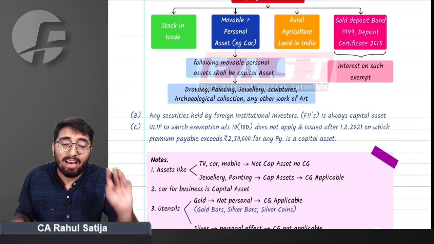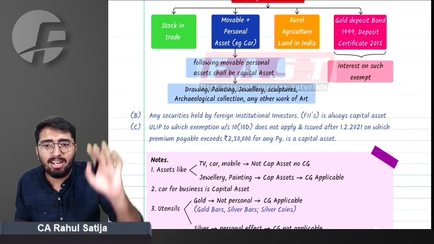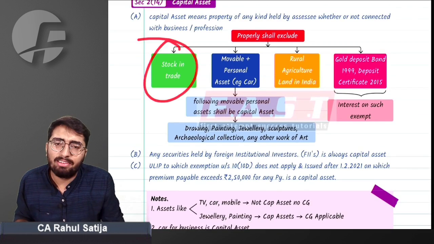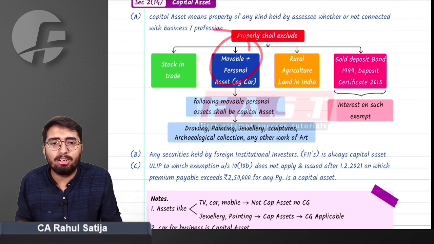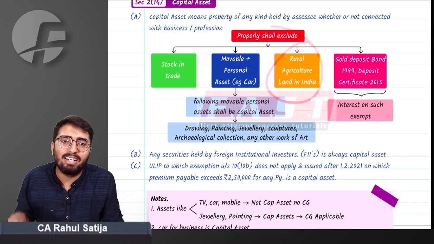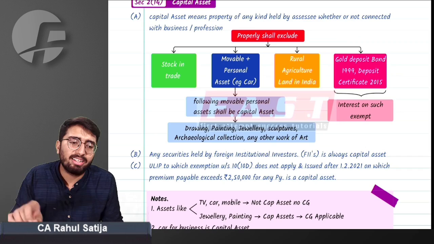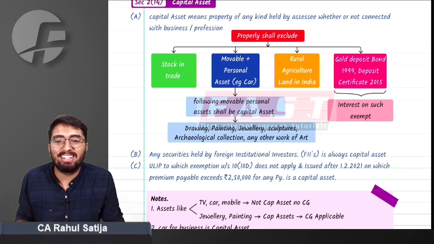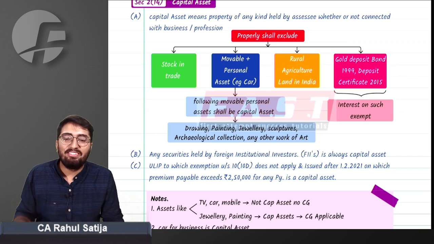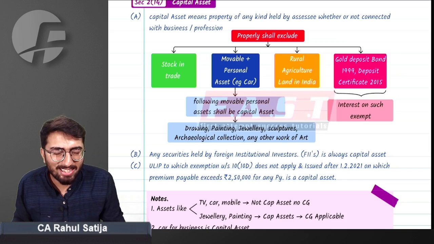Now, next point is, I said 4 assets will not be considered as capital asset. We said stock in trade will never be capital asset, movable personal asset will never be capital asset, rural agriculture land in India will never be considered as capital asset, and gold deposit bonds are never capital assets. But what is rural agriculture land? We really need to understand what is rural agriculture land.